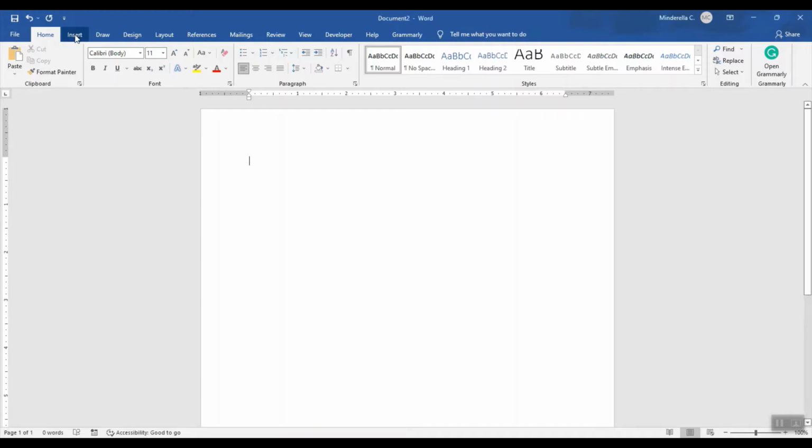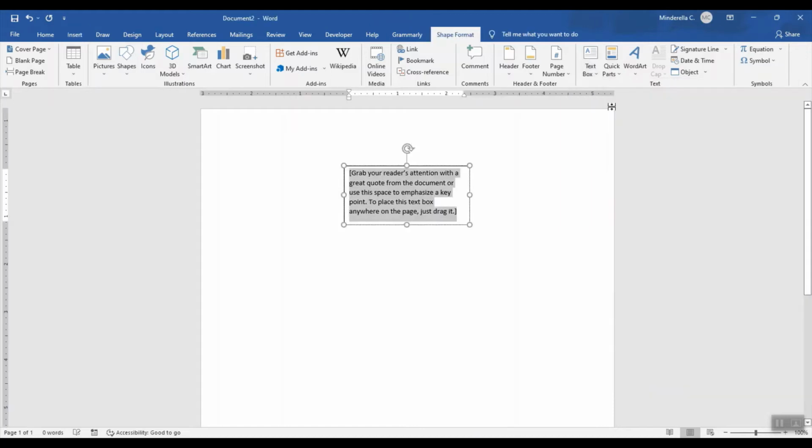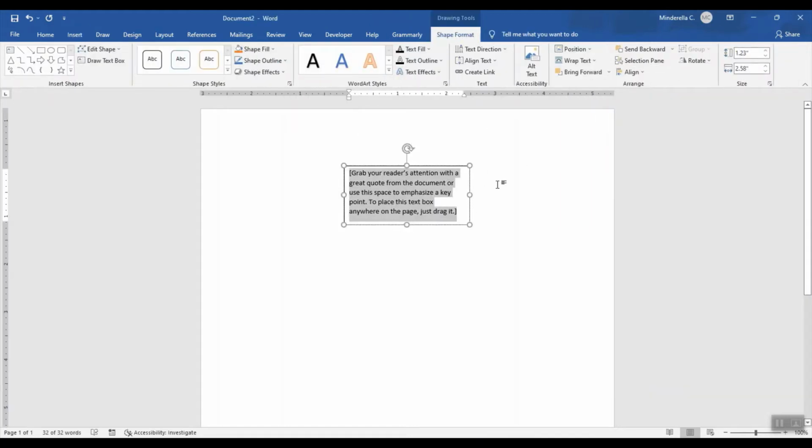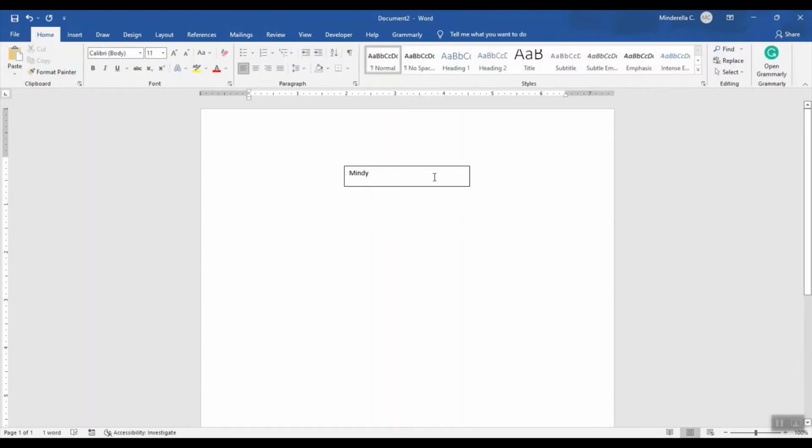So if you go to Insert, Text Box, you can choose what kind. Once I clicked on it, it just put a text box over here. And now I can put whatever information. I'll put my name. I'm going to click out.